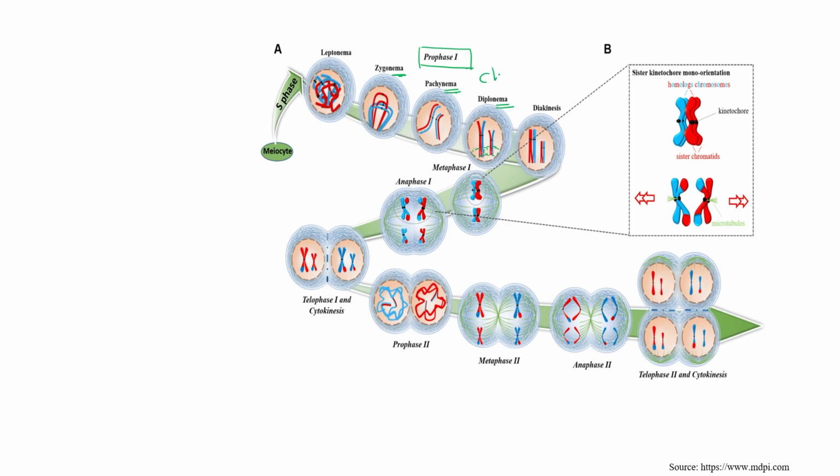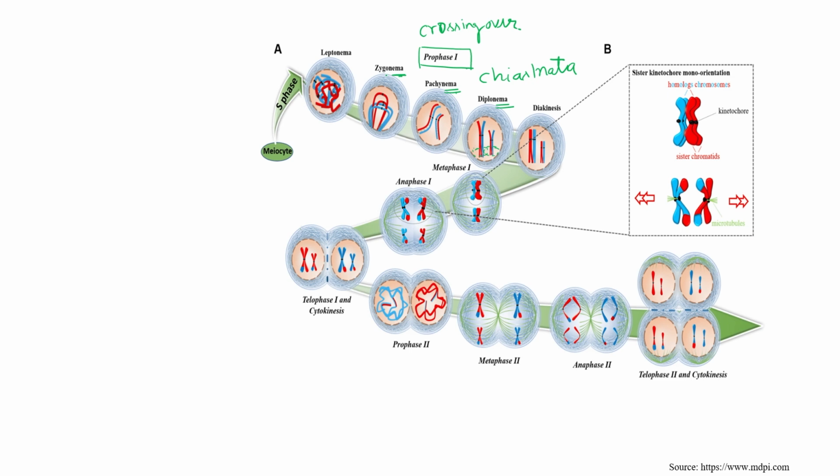So chiasmata formation is the character of diplotene. But crossing over is the peculiar character of pachytene.